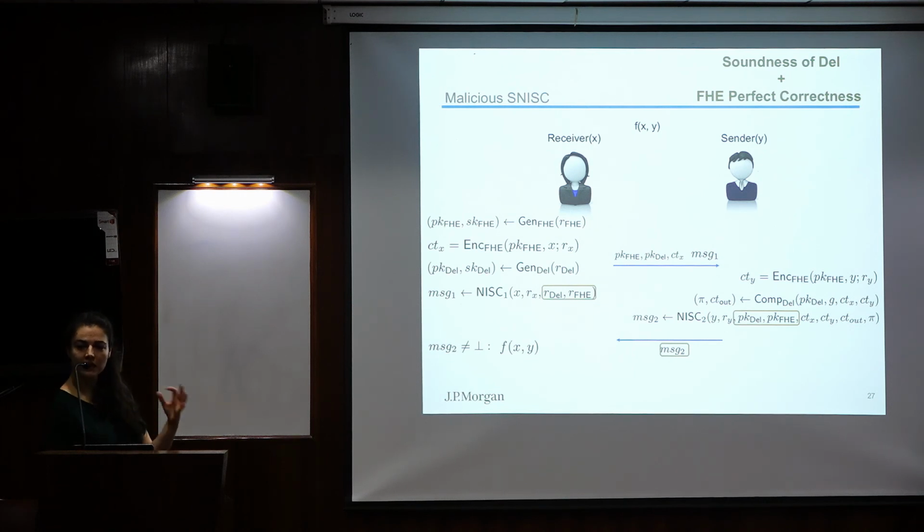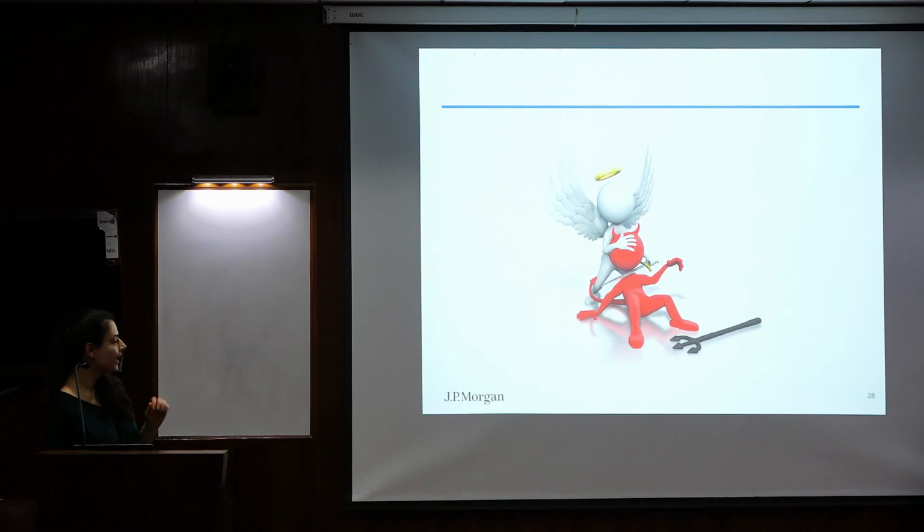So now I can create this hybrid that is completely independent of the randomness that we use for the ciphertext, which means that I can simulate. In that way, we can avoid these spooky interactions that I mentioned before, again based on the soundness of the delegation scheme and the perfect correctness of the FHE. So that was, at the high level, the protocol. And there's no other problem. So we killed the malicious adversary.